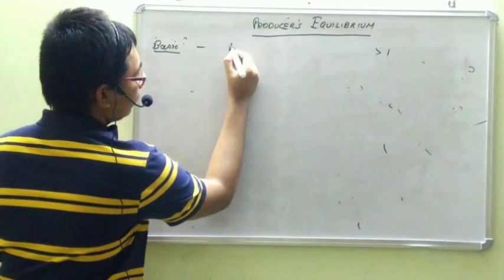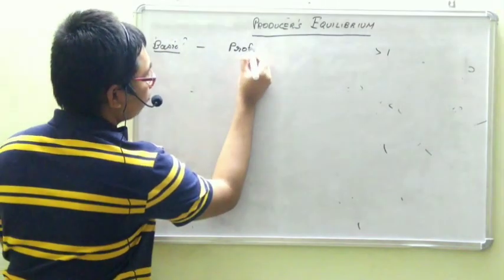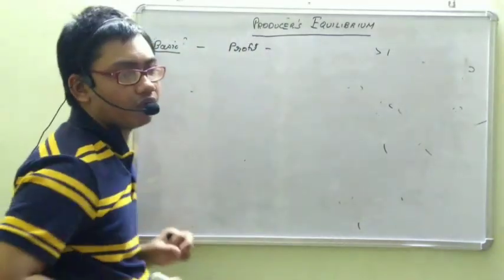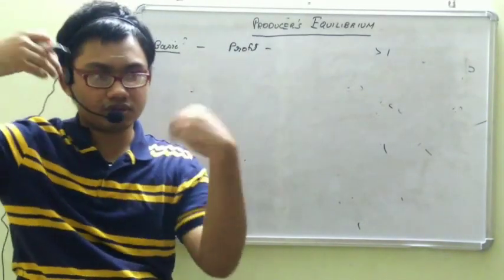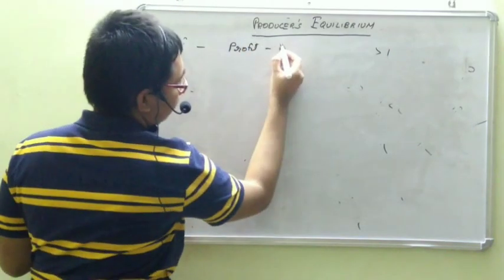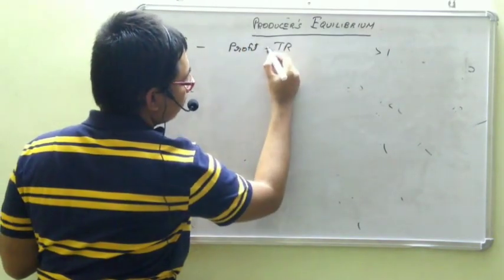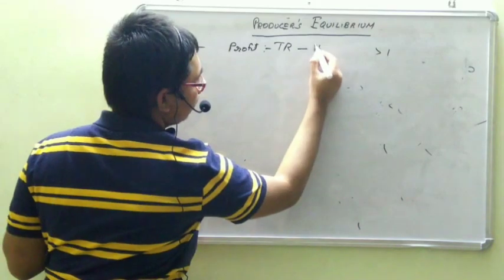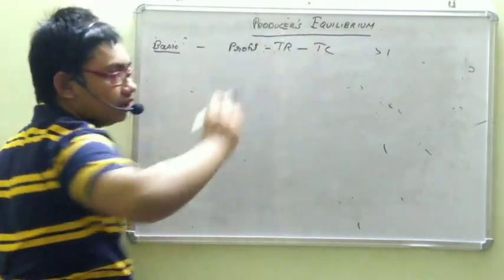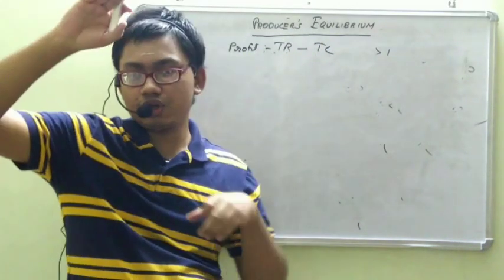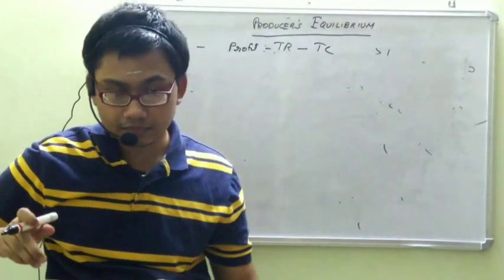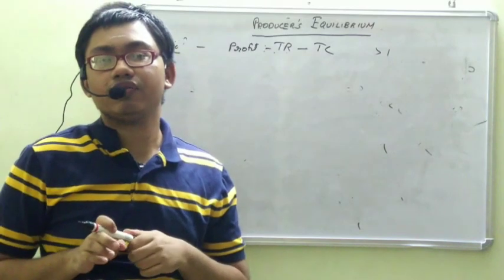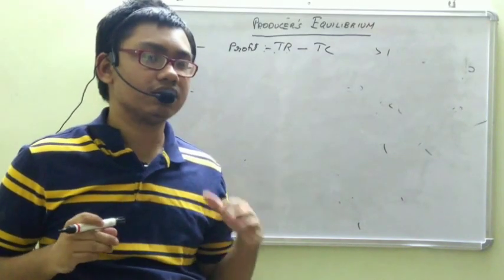Profit is amount gained minus amount spent, that is TR minus TC, total revenue minus total cost. This should be maximum. When will this be maximum?